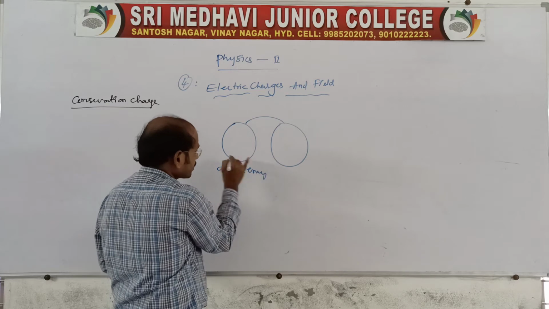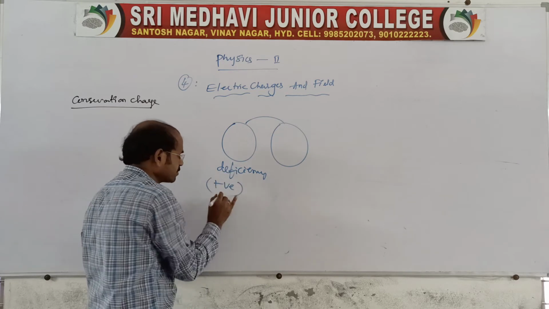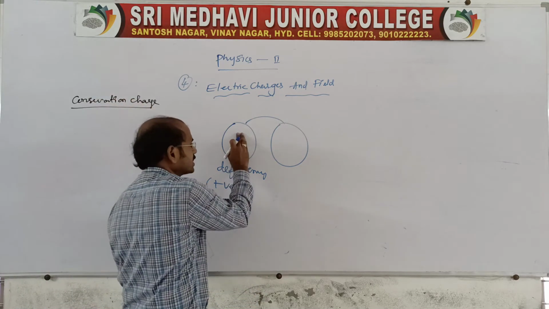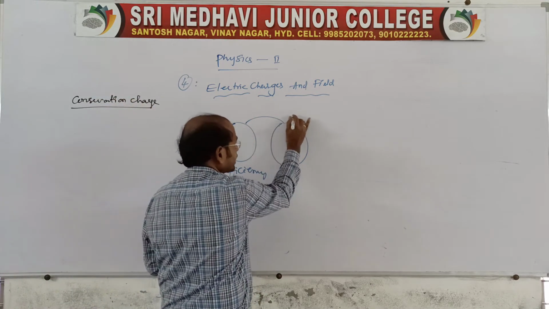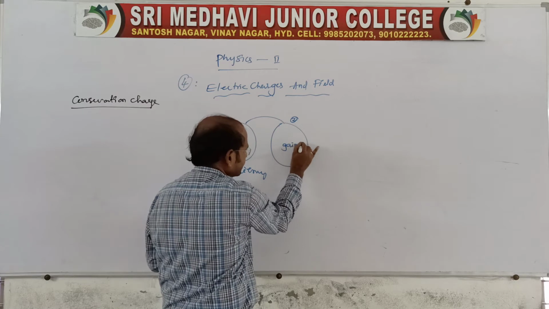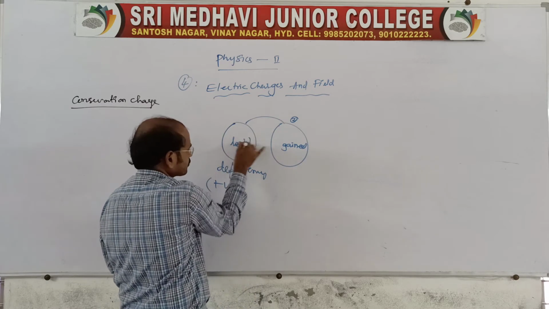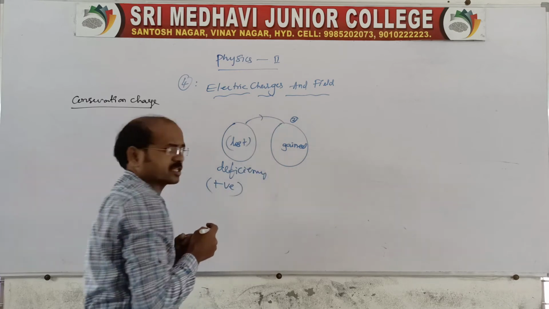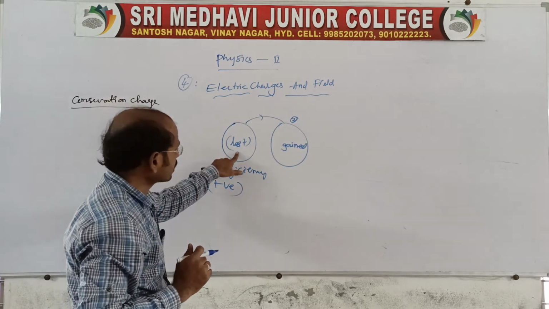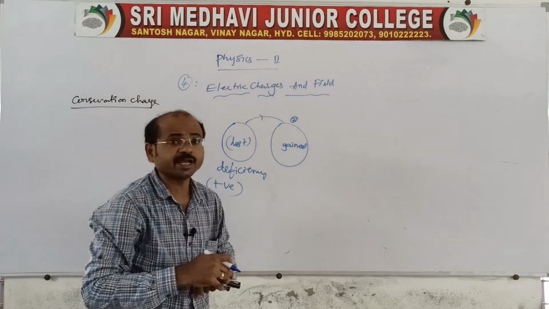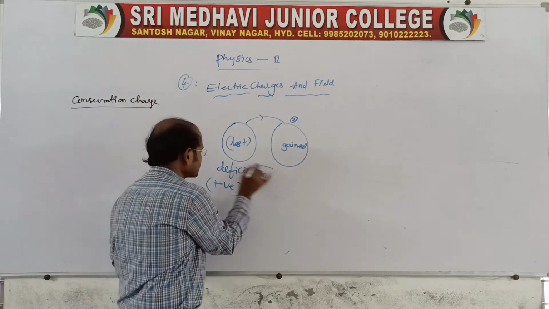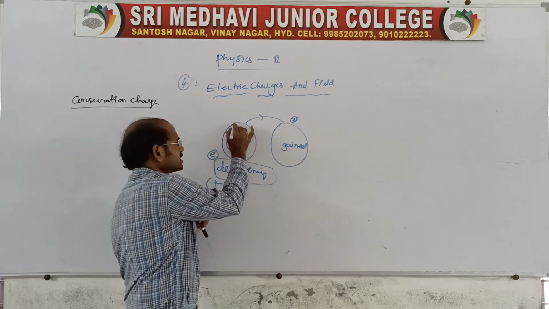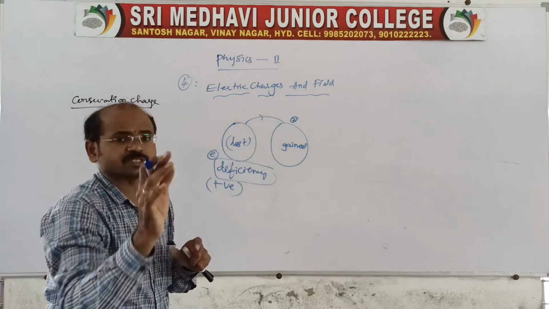Deficiency of electrons means the body becomes positive. One body lost some electrons, therefore the second body gained them. So there is a transfer of charges from one body to another. The first body lost some electrons, and the second body gained them. Loss means a deficiency of electrons, so when there is a deficiency of electrons, the body becomes positively charged.